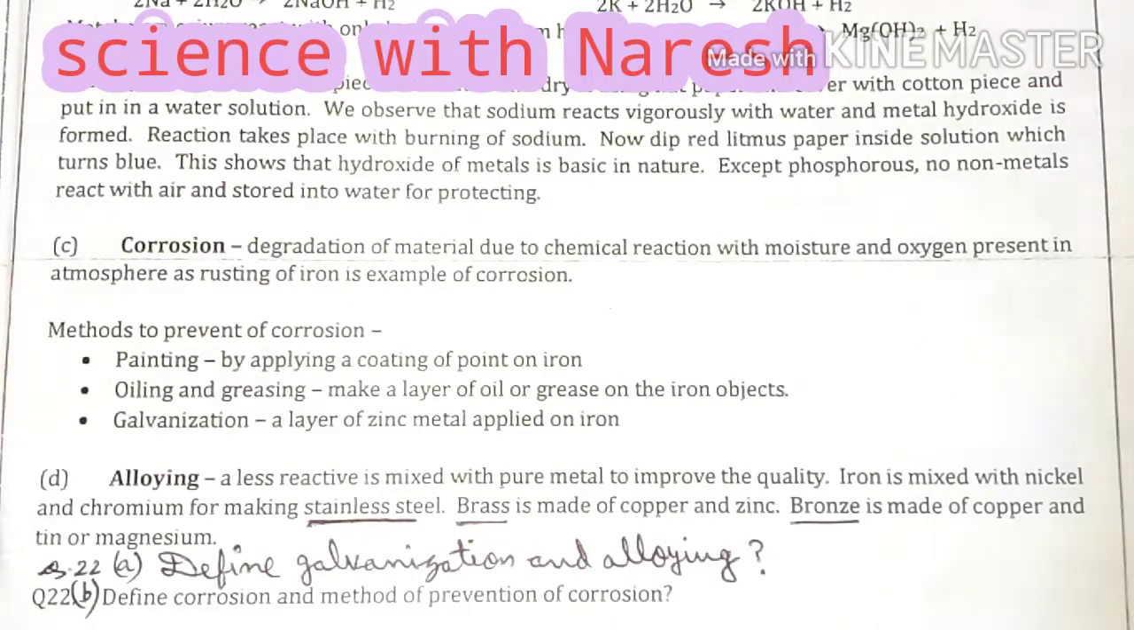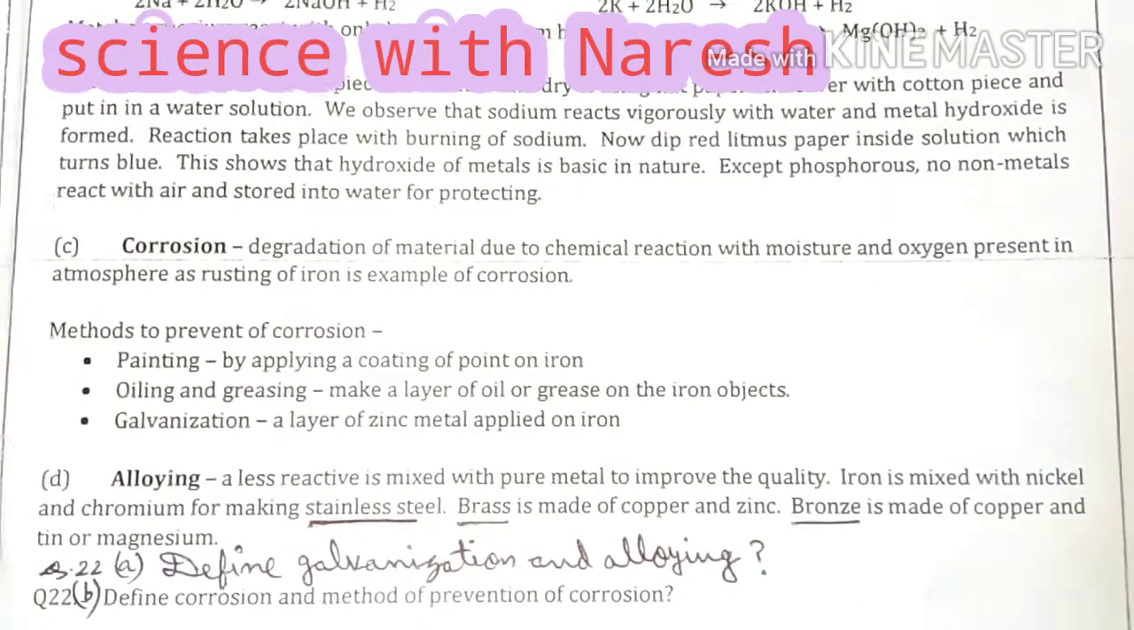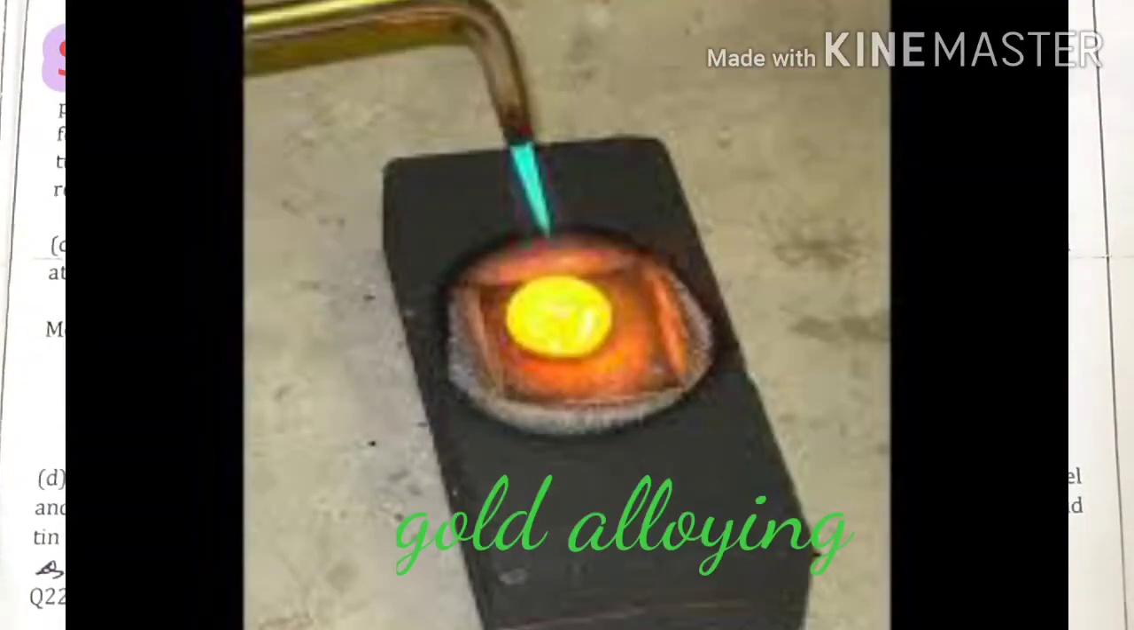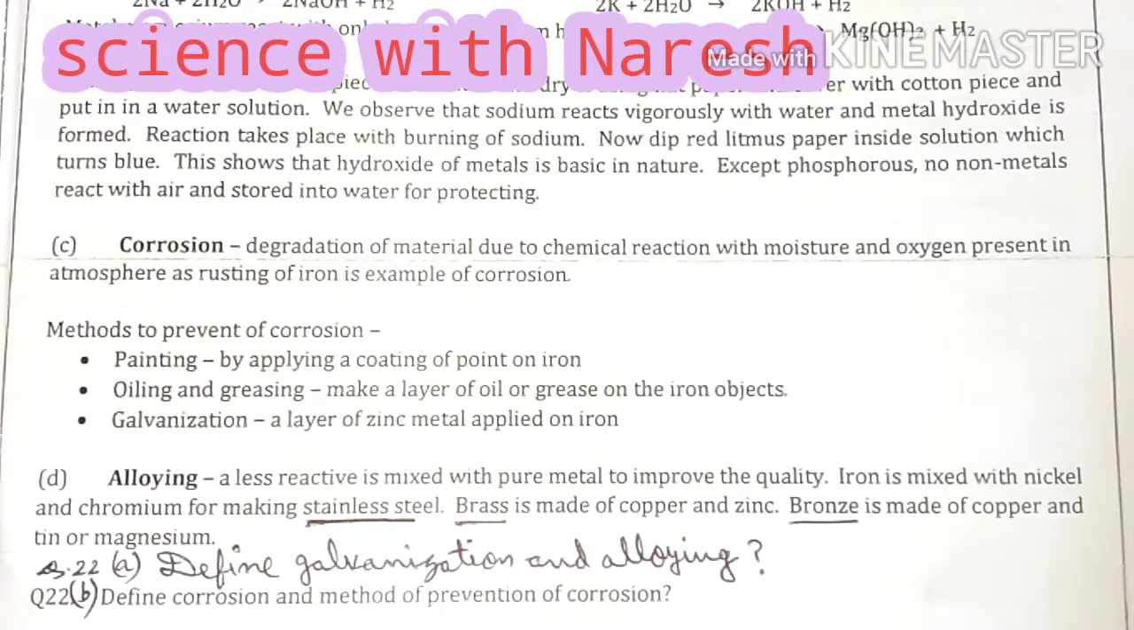Next is bronze, which is made of copper and tin or magnesium. When copper and tin, or copper and magnesium, are combined, we get bronze. It is also an alloying product. That's all about today's class. We have discussed reaction with water, corrosion and alloying.